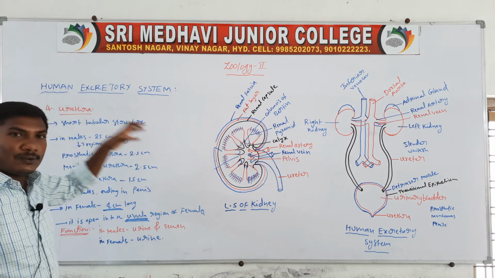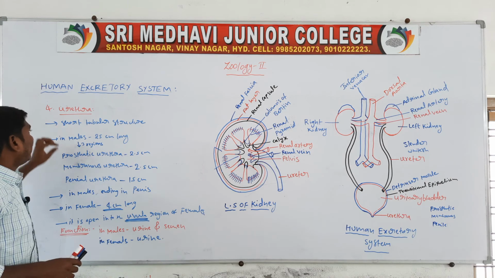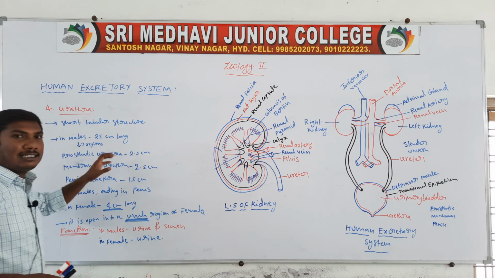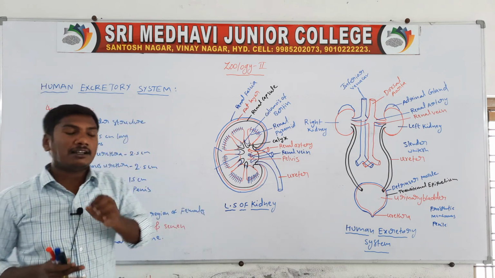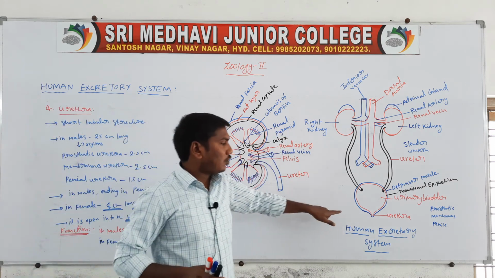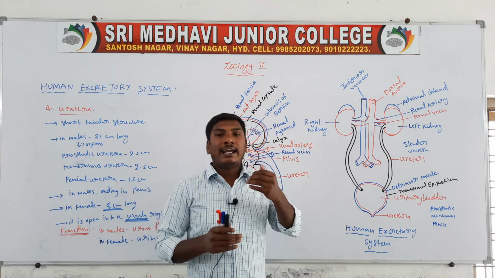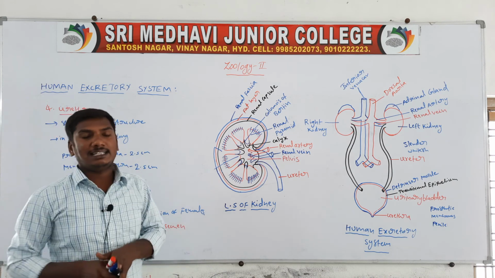So the urethra is a short tubular structure. Males are 25 centimeters long, females are 4 centimeters long. Finally, the males open from the penis ending region, and the females open from the vulval region.